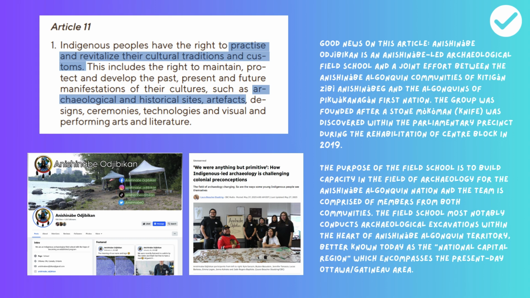The purpose of the field school is to build capacity in the field of archaeology for the Anishinaabe Algonquin Nation, and the team is comprised of members from both communities. The field school most notably conducts archaeological excavations within the heart of Anishinaabe Algonquin Territory, better known today as the National Capital Region, which encompasses the present-day Ottawa-Gatineau area.